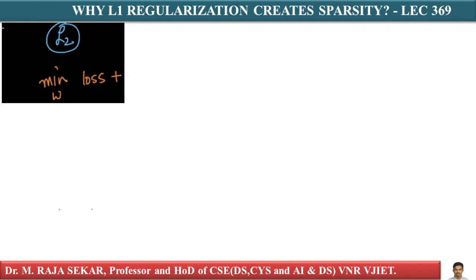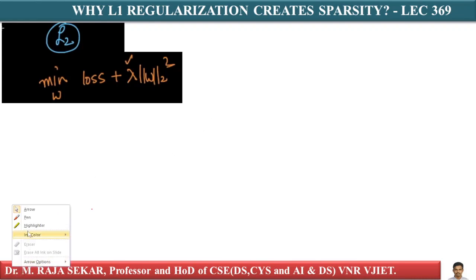Along with it, you have L2 regularization with hyperparameter lambda. This is L2 regularization, and lambda is the hyperparameter. That is, minimization over W of loss plus lambda times the L2 regularization.